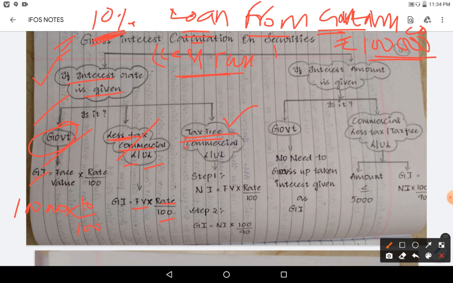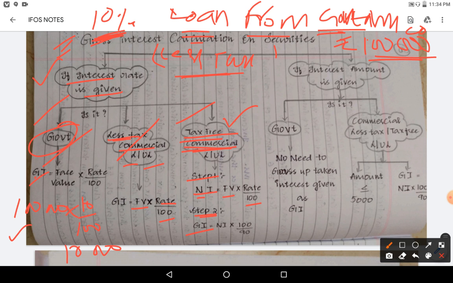This is a very important point. If rate is given and it is tax free commercial, listed or unlisted, no problem. In step 1 we will get net income, in step 2 we will get gross. Tax free commercial, two steps. Step 1, face value into rate by 100, whatever you did previously. So you will get this 10,000.